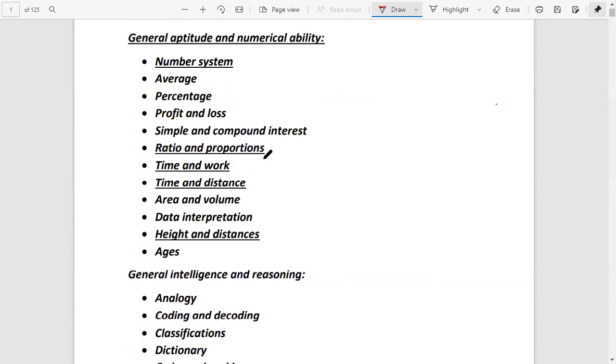In these items, we have to study all chapters, but some of them are very important, so focus on those items with more stress and study them with contents. In the case of other chapters, we can directly enter the problem section without any specification. Here the important ones are number system, ratio and proportion, time and work, time and distance, and height and distance. Give more stress to these contents.